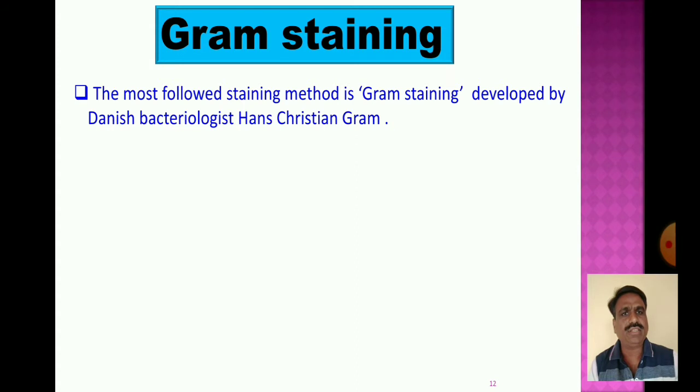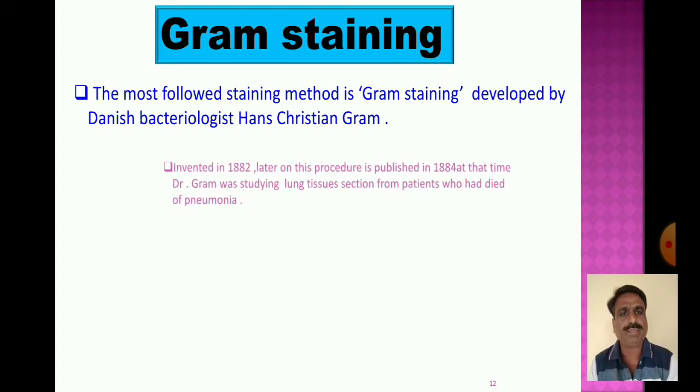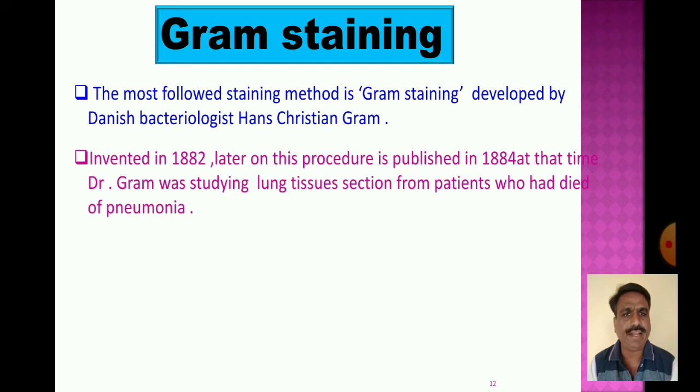He invented it in 1882, and later on the procedure was published in 1884. Gram was studying lung tissue sections from patients who had died of pneumonia.